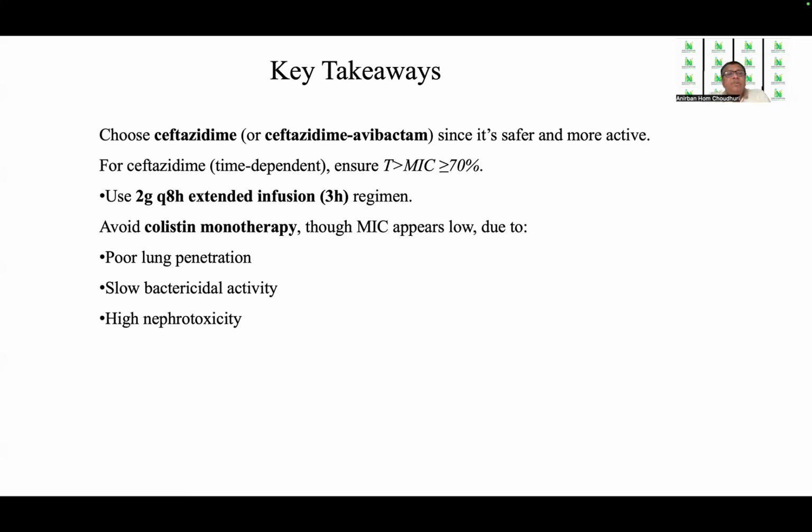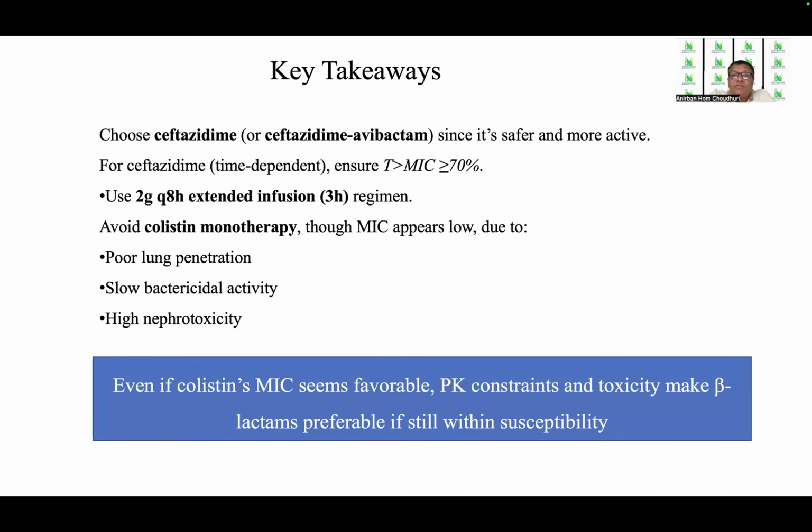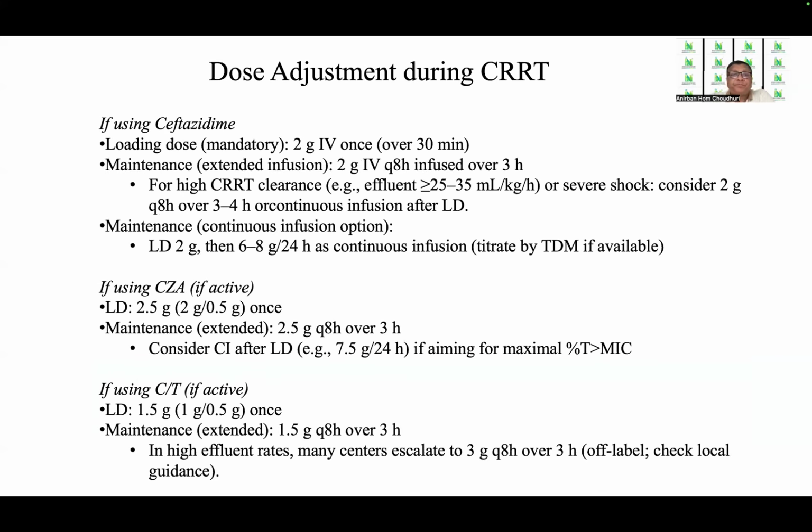We can avoid colistin monotherapy, although the MIC appears low, because of poor lung penetration, slow bactericidal activity, and high nephrotoxicity. So the key message from this second case is that even if colistin's MIC seems favorable, PK constraints and toxicity can make beta-lactams preferable if still within the susceptibility range.